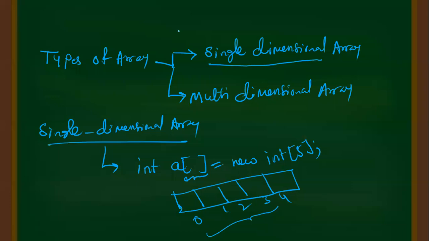Yes, students, in single dimensional array, whatever size we are declaring, that many locations only will be allocated in memory. So this is called single dimension. When you are using only one subscript, it is treated as a single dimension. So it is single dimensional array. Already we discussed many of these single dimensional arrays. So now we will see what is multi-dimensional array.